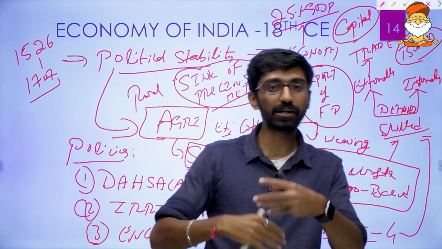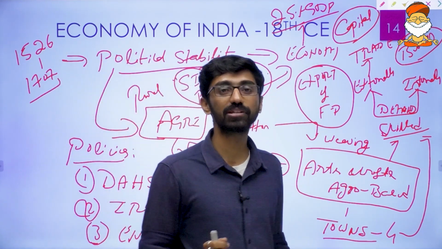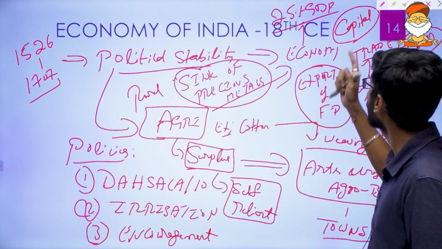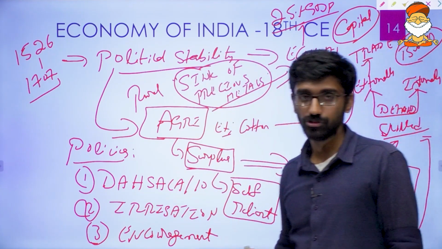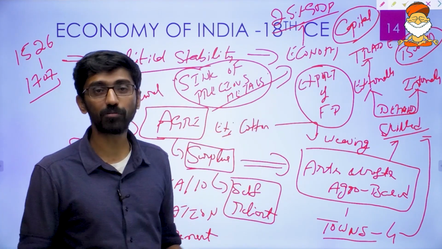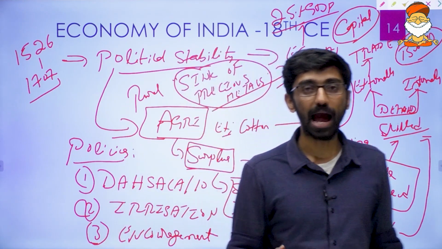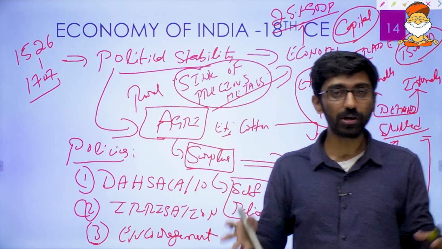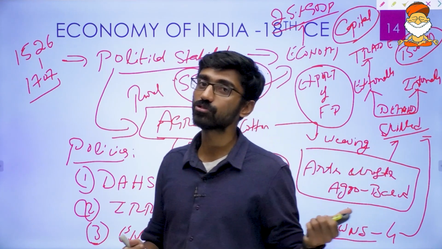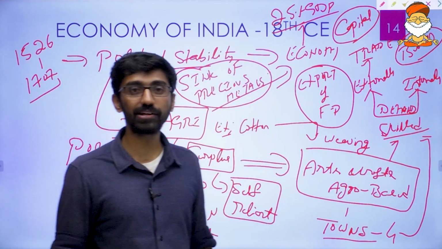Look at the capital accumulation that was happening in India, and that was the reason India was the largest economy. India was contributing 25% of the global GDP, and this external trade, which was far more profitable, attracted the foreigners, particularly the British. They came to India and saw the political situation, which we have already seen was fragmented in nature, and an economy which was flourishing.